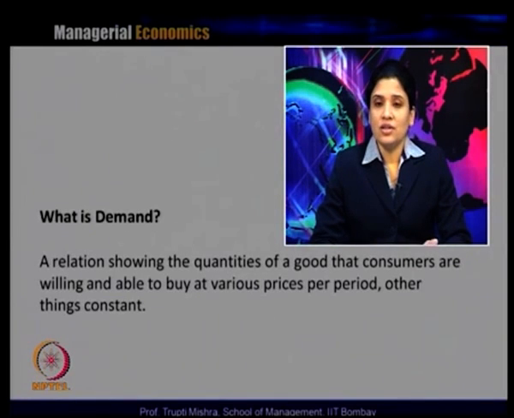The relationship between the quantity of the good and the price at a typical time period is generally demand. So demand is nothing but a relation showing the quantity of a good that consumers are willing and able to buy at various prices per period, other things being constant.